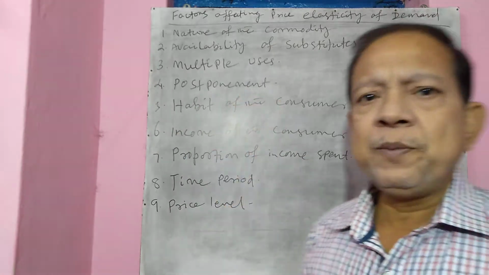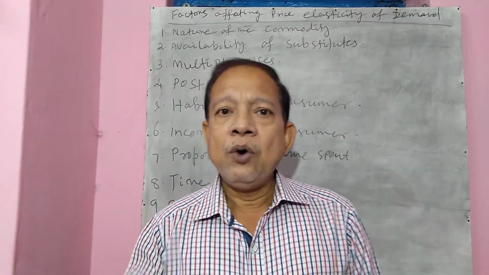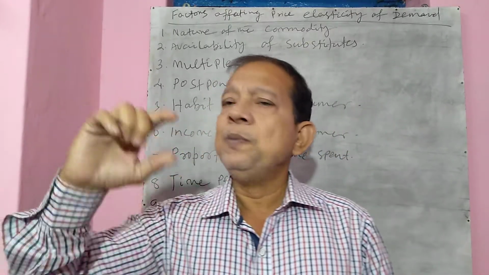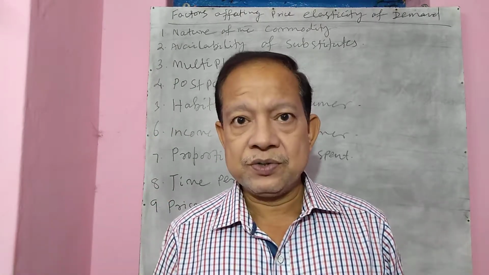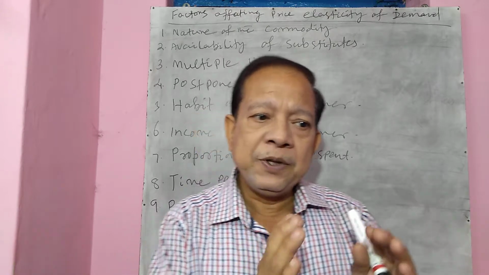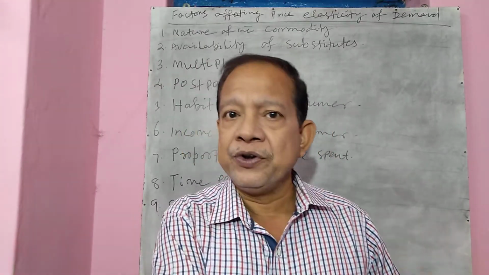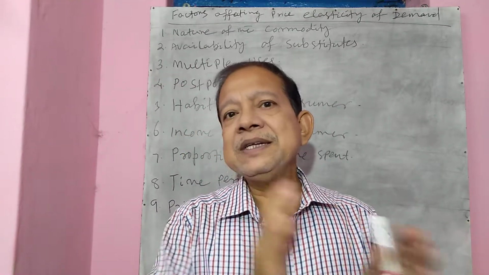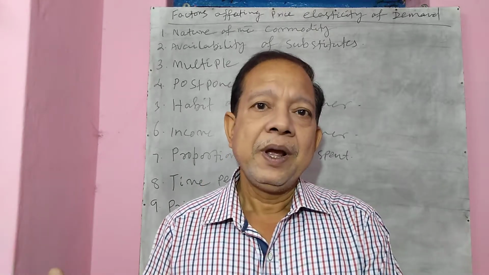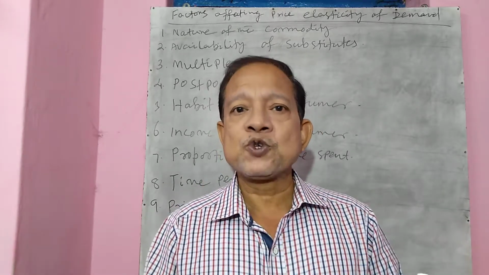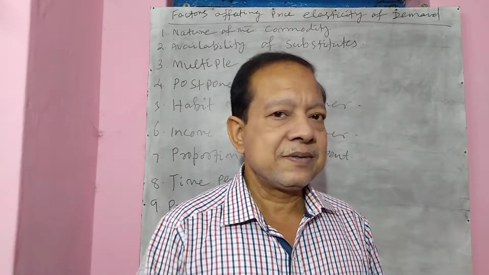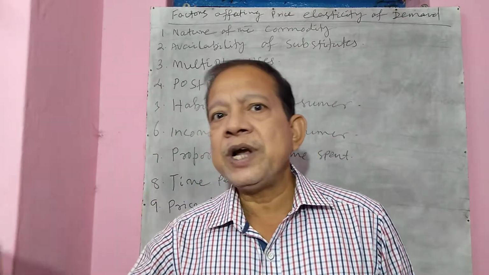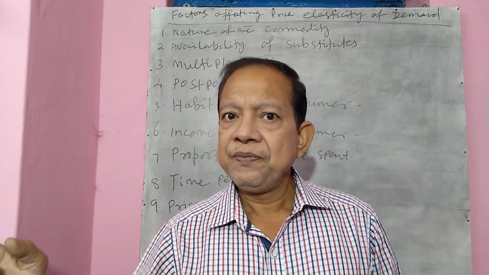Number 4 is postponement. Elasticity of demand will be less or more depending upon the power of postponement. If you have the capacity of postponing that commodity for the future, then its elasticity of demand is more. But if there is no chance of postponement, then elasticity of demand is less. Take the example of all luxurious items, all comfortable items.